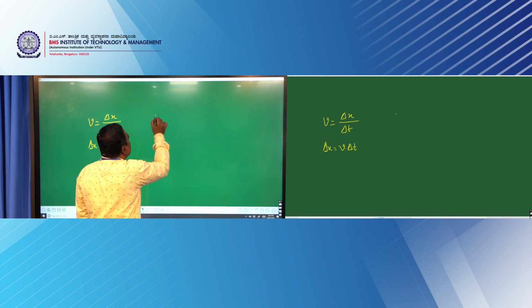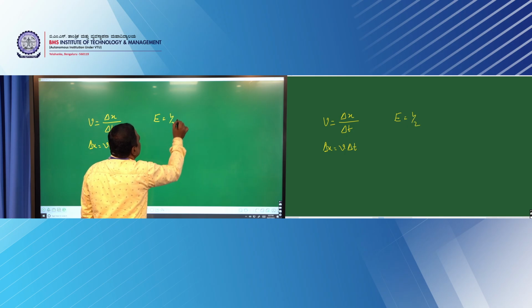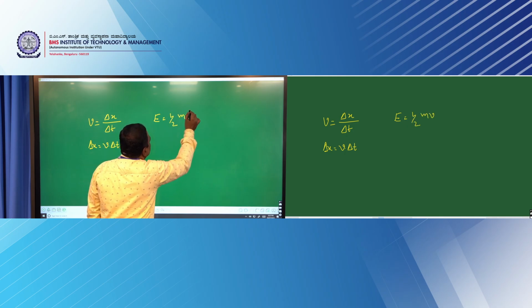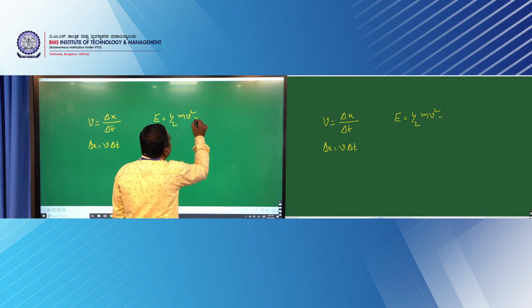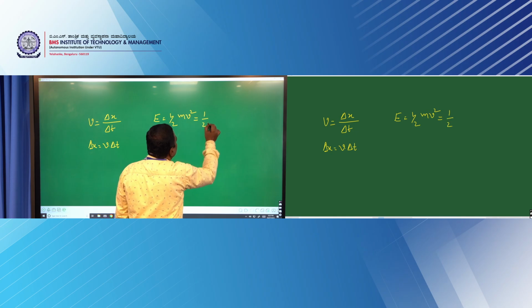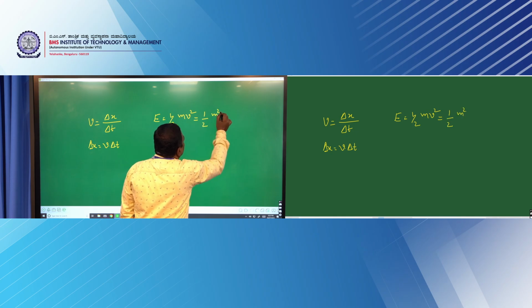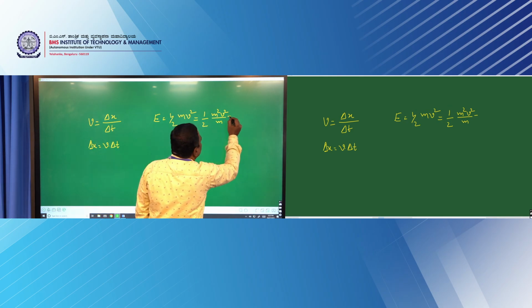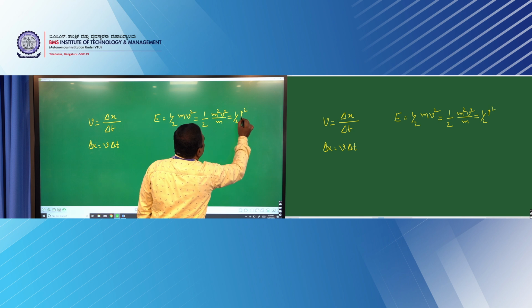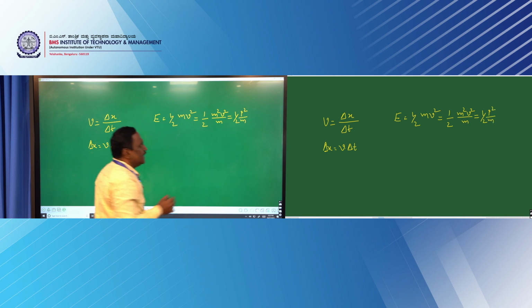And you know that the kinetic energy E is half m v square. If I multiply and divide by m, that is half m square v square divided by m. Here m into v is nothing but momentum, hence E is half p square by m.